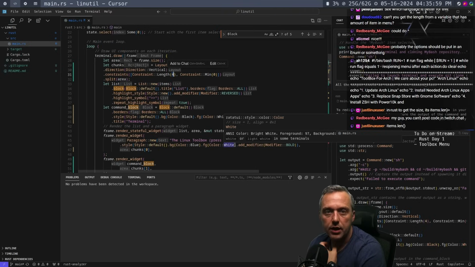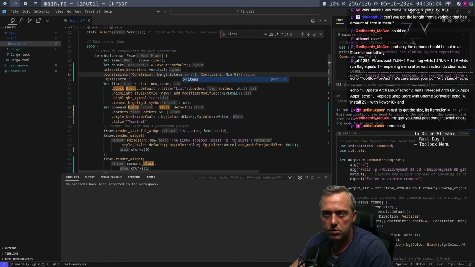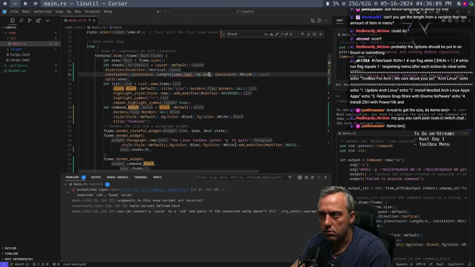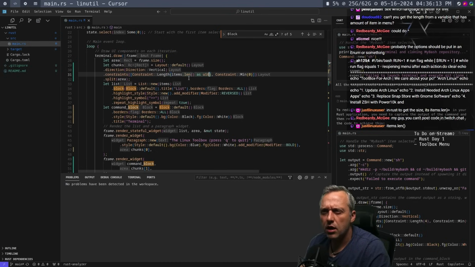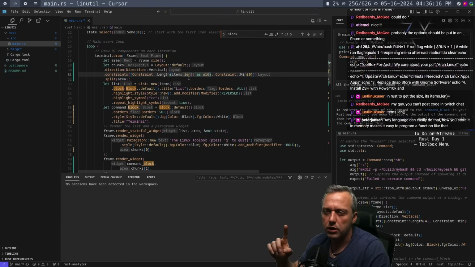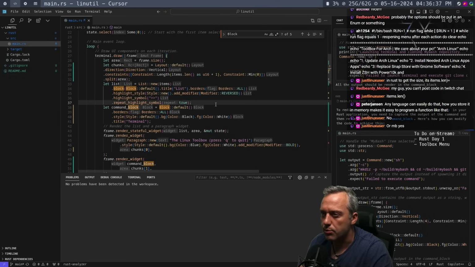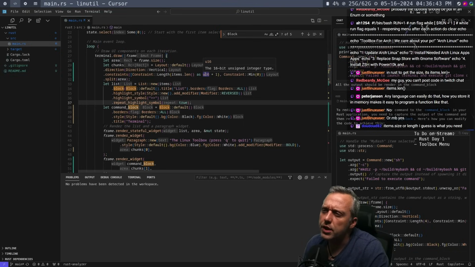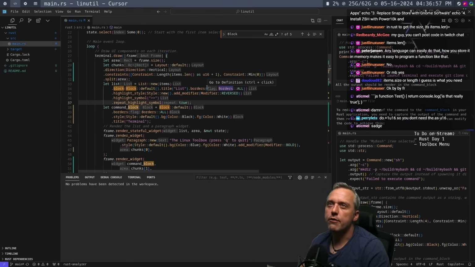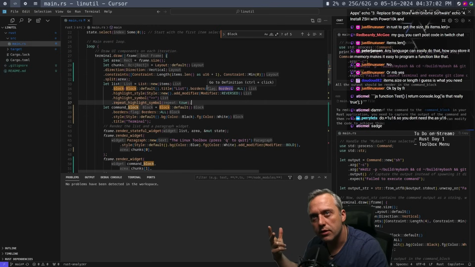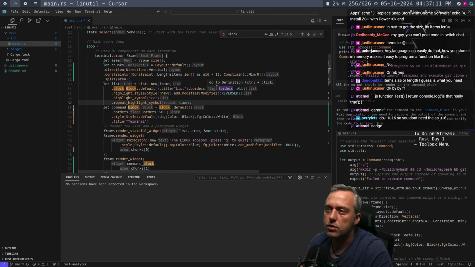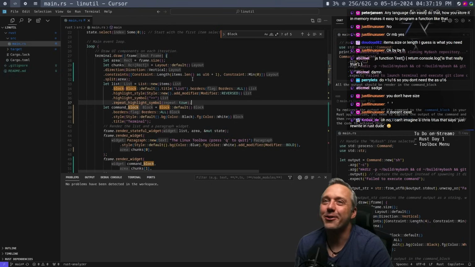In Rust, to get the size, it's just an item's length. Really? That's it? So you just do items length as U16. Okay. Something like that. I think we need to do a +1. So could you just do like +1? Yeah. I think that's pretty solid. What about the U16? Okay, it's just a 16-bit unsigned integer type. Cool. So you have items len and then item size. So what's the difference between length and size? So you don't need the as, okay. Oh, it doesn't exist. Okay.